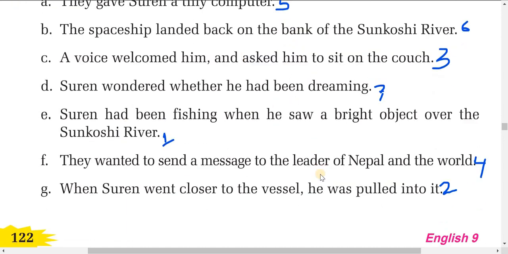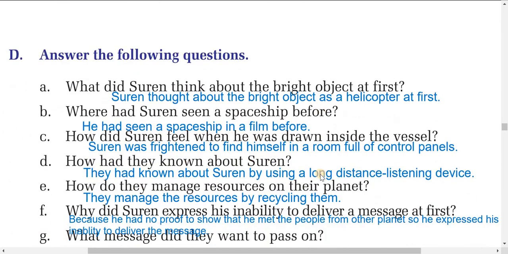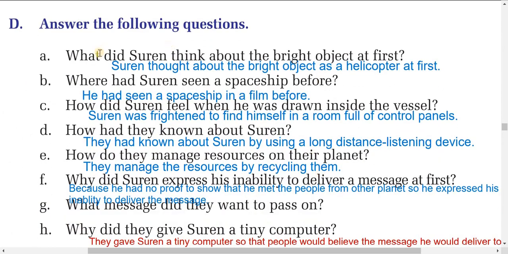Now, dear friends, let's do the next exercise. Answer the following questions. These are short answer questions. What did Suren think about the bright object at first? Suren thought the bright object was a helicopter at first. So at first he thought that it might be a helicopter.